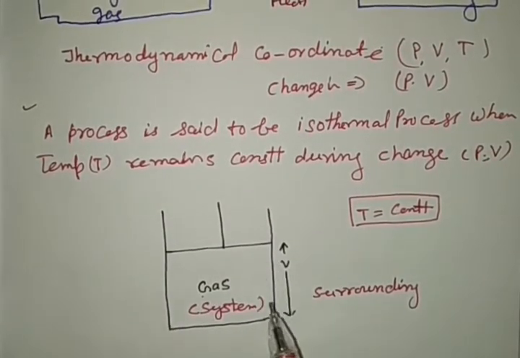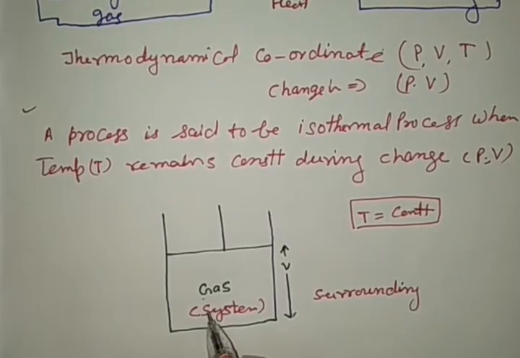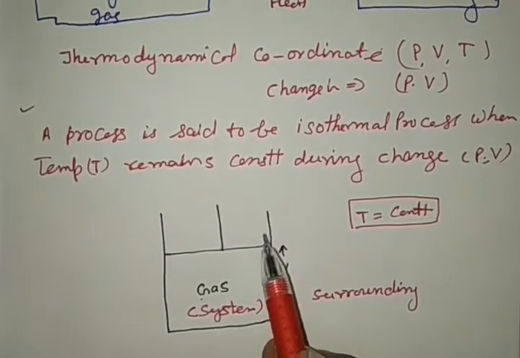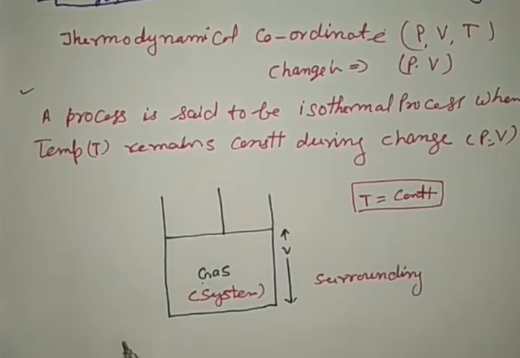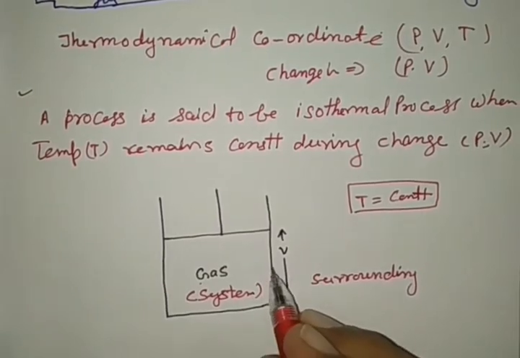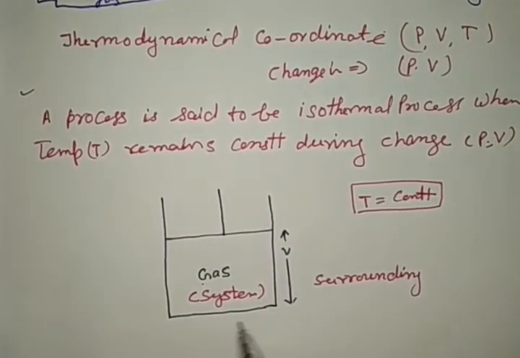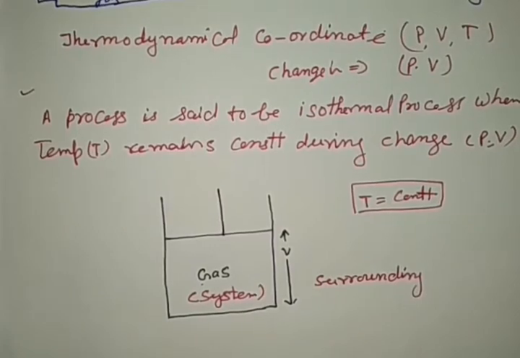During the process, if the system does work, it will take heat from the surrounding. If work is done on the system, the heat will be rejected to the surrounding by the system. In that condition, the wall of the system must be made up of perfectly conducting material.